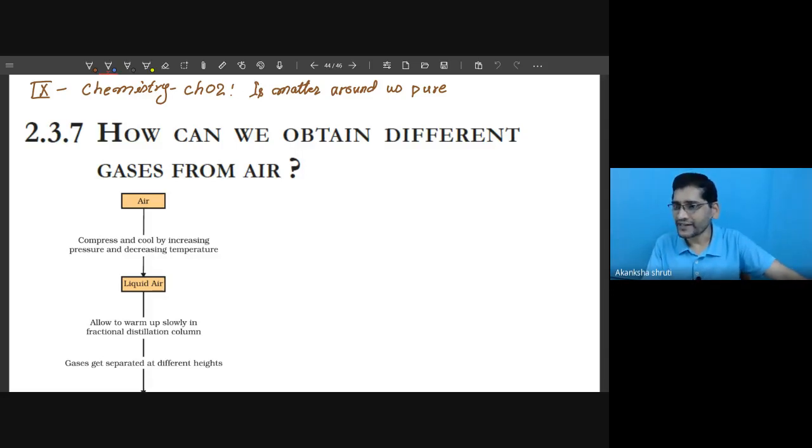One of the important examples of fractional distillation is that different components of air can be separated by fractional distillation. We have already learned about fractional distillation.